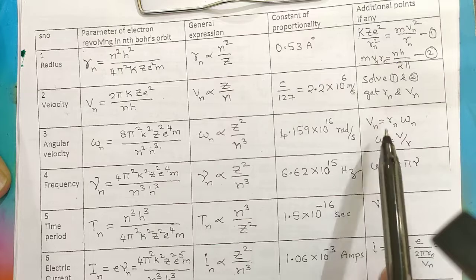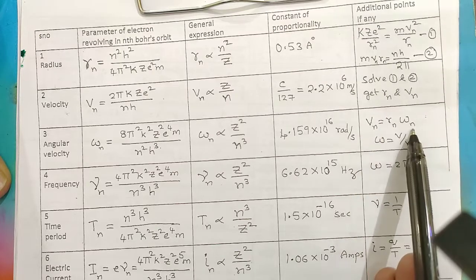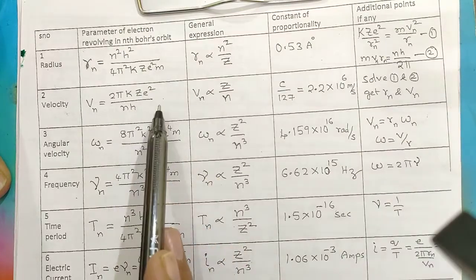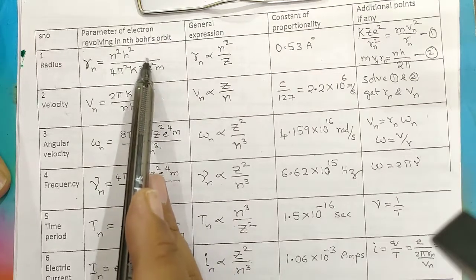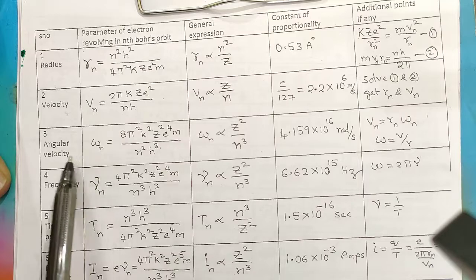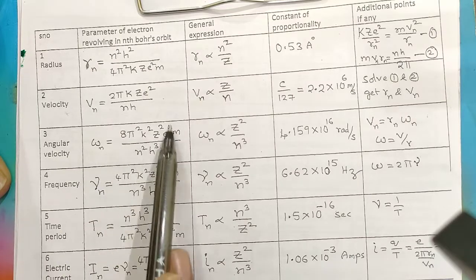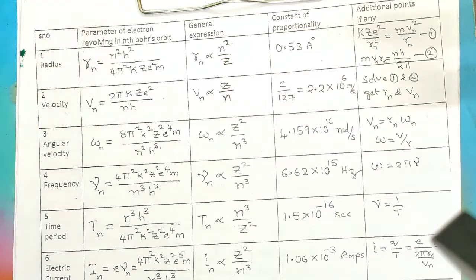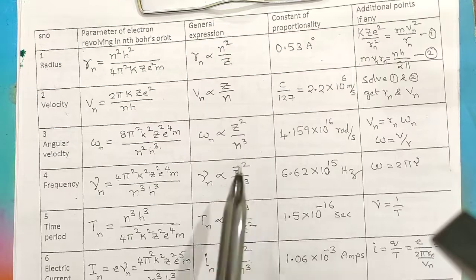Now in any circular motion, velocity is equal to r omega, instantaneous values. So omega we can get from V by R. We got R, we got V, divide both: V in the numerator, R in the denominator. So you will get omega, that is the angular velocity. The third derivation we are doing here comes out to be 8 pi square k square z square e power 4 m by n cube h cube. Just divide these two, you will get the answer. So omega depends on z square by n cube.